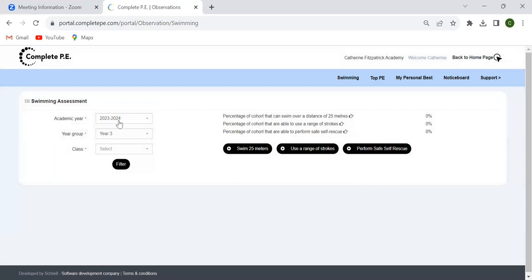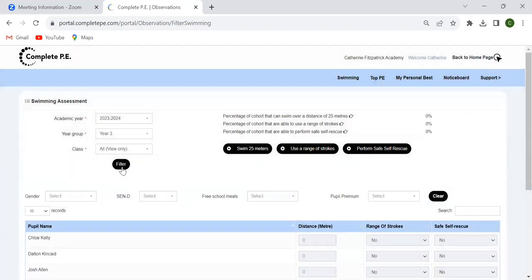First thing that you'd need to do in order to be able to complete any kind of assessment would be to go into the academic year that you are in, select your year group, then select your class list. And once you've done that, you would then click filter.